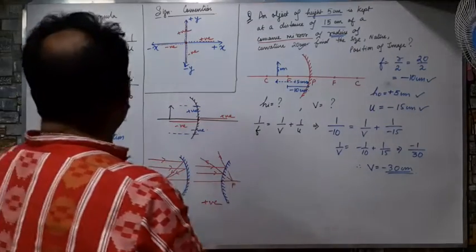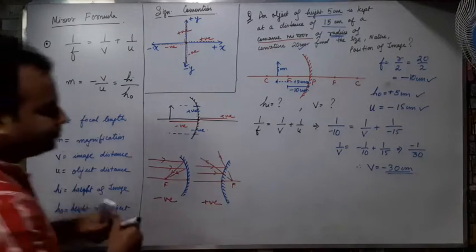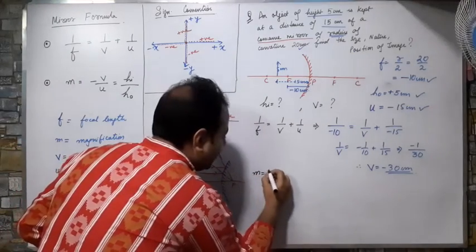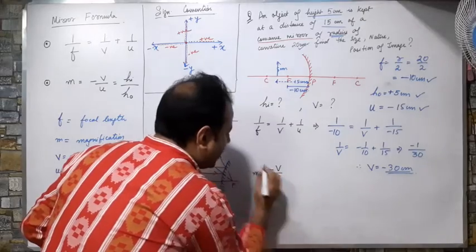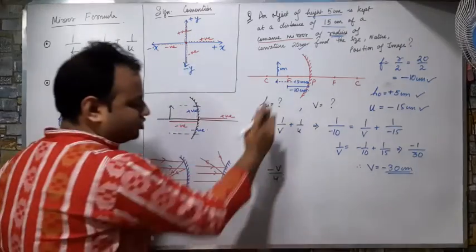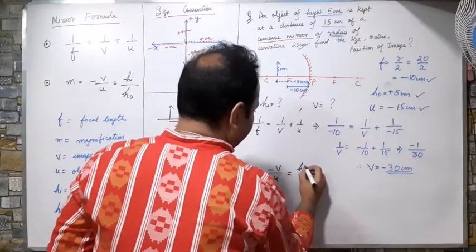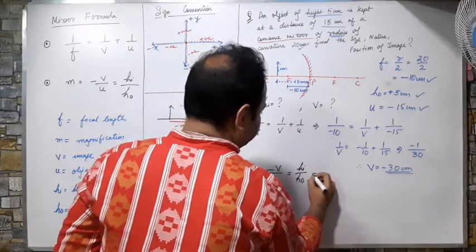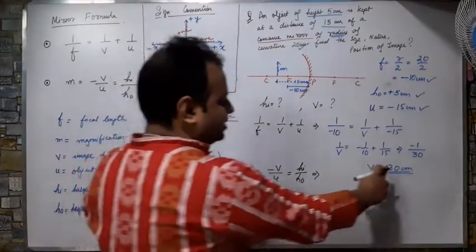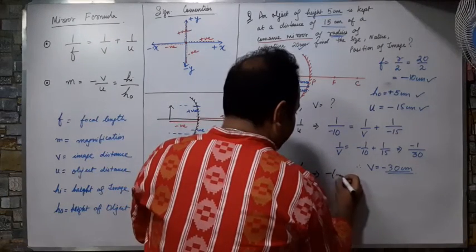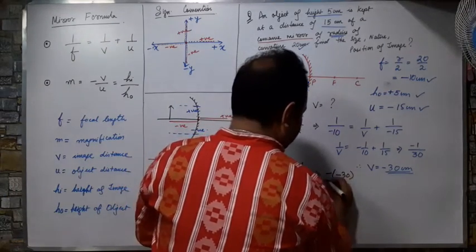And what about the second one? This one, m. What will be m? Minus v by u. I am just erasing m because magnification is not asked. Minus v by u equals height of image by height of object. Put the values, minus v. What is the value of v? Minus 30. So it will be minus of minus 30 by u.